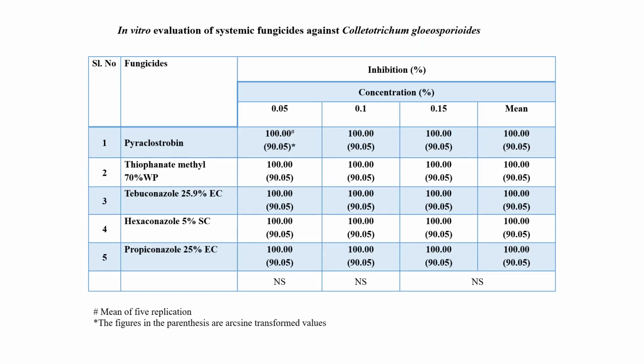Next, we evaluated systemic fungicides against Colletotrichum gloeosporioides. Here also, we have taken 5 different systemic fungicides: pyraclostrobin, thiophanate methyl, tebuconazole, hexaconazole, and propiconazole.